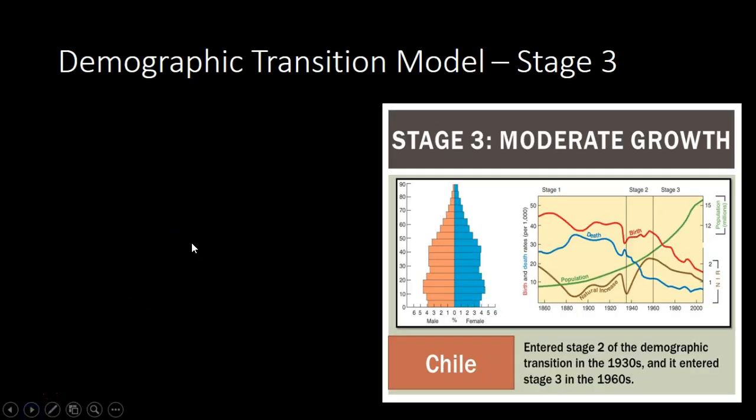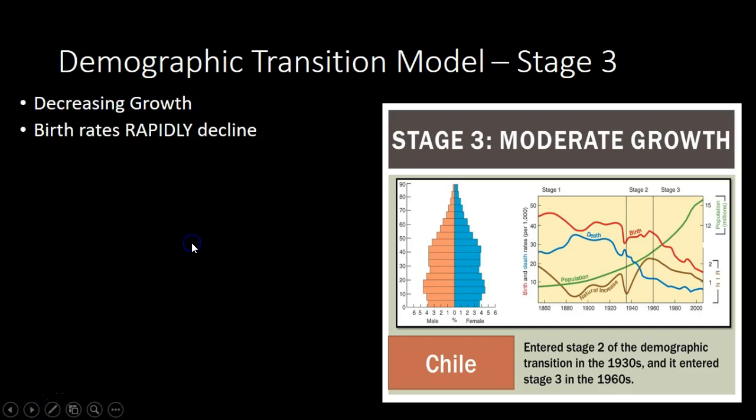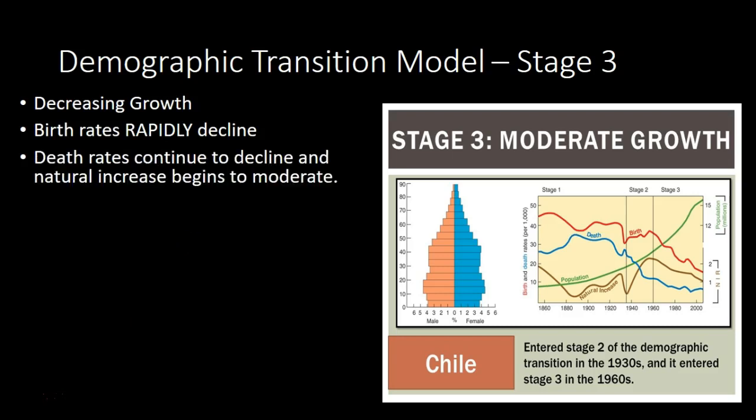Demographic transition model stage 3, decreasing growth. Birth rates are rapidly declining. Death rates continue to decline. So this is the first stage where birth rates start to decline. Birth rates were still high before in the previous model. Now they're down.